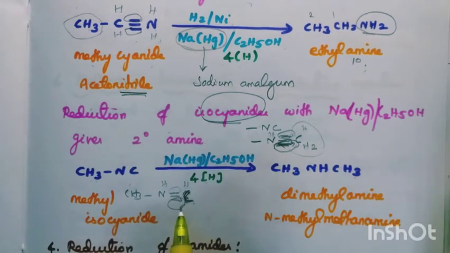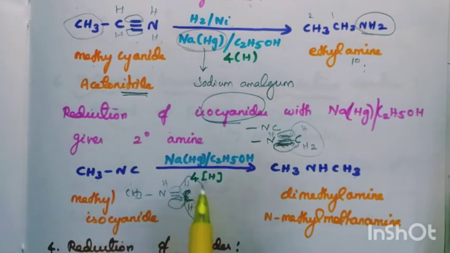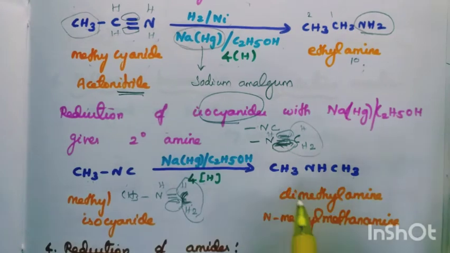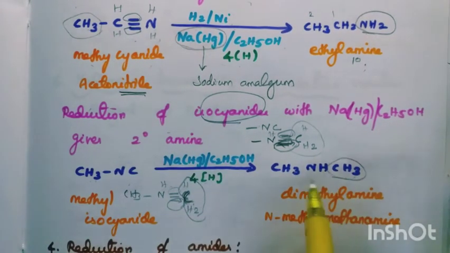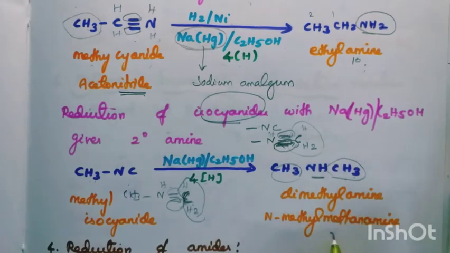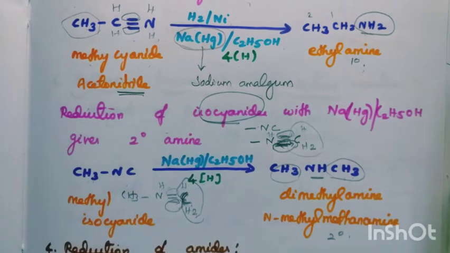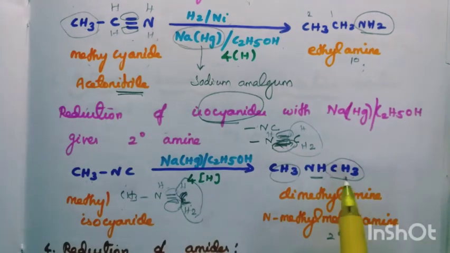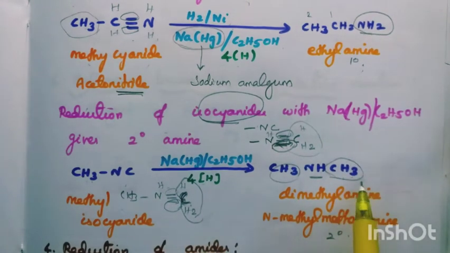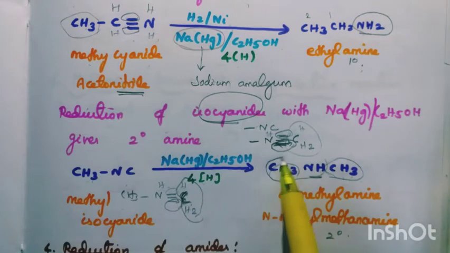This is a coordinate bond, no? So 2 hydrogens should be placed here, and CH3 single bond there. So CH3NHCH3, dimethylamine. This is a secondary amine. We studied how to write the IUPAC name: take the longer alkyl group as the alkane.